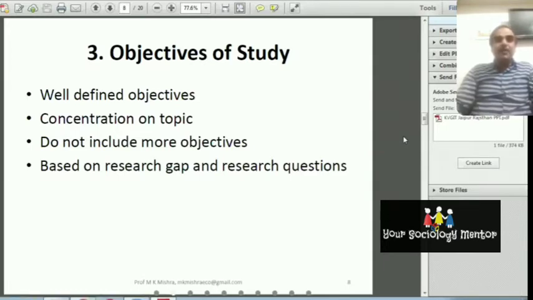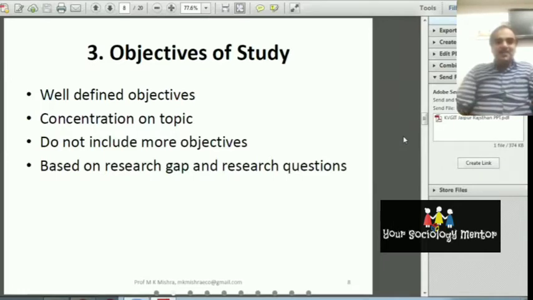You have to formulate the objective of the research concerning the research gap. Sometimes we see that the topic of the research is different, objectives are different, research questions are different, research hypothesis is different. What is this? That should not be done. This is not justifiable. So we should not include more and more objectives.